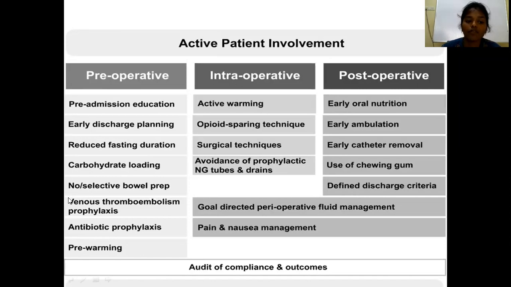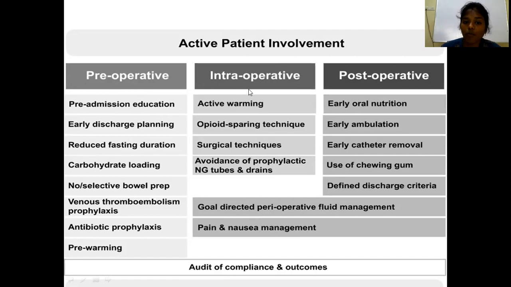All this you have to follow preoperatively. You have to educate the patient regarding the surgery and how to ambulate after the surgery, plan for early discharge, and also thromboprophylaxis, antibiotic prophylaxis, and no bowel preparation. All this you follow preoperatively to enhance the recovery of the patient after surgery.